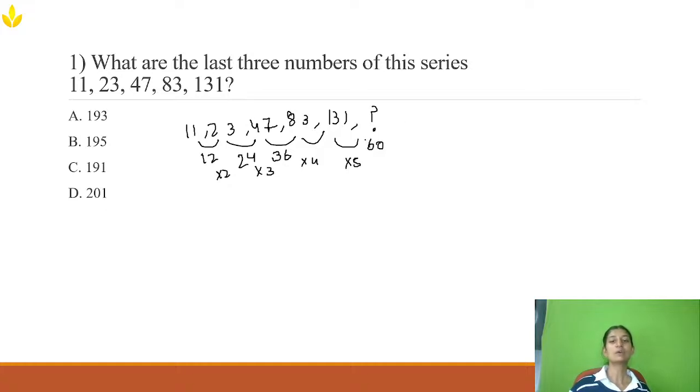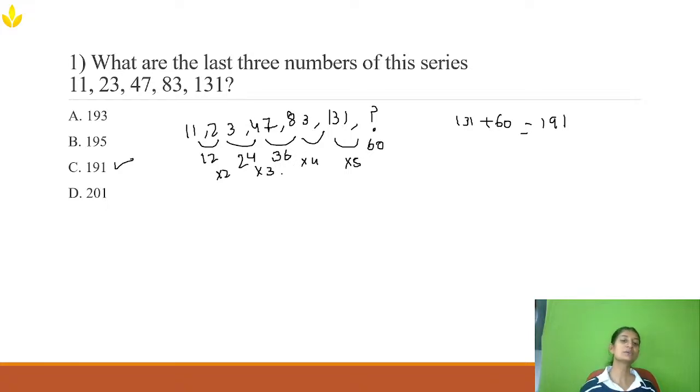So 131 plus 60, how much will it be? 191. So option C is the right answer. So now the difference here is 12, 24, 36, 48 and 60. In the difference also there is a pattern. What is that pattern? It is the 12 table. 12 twos are, 12 threes are, 12 fours are, 12 fives are.